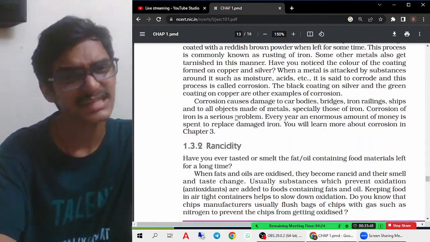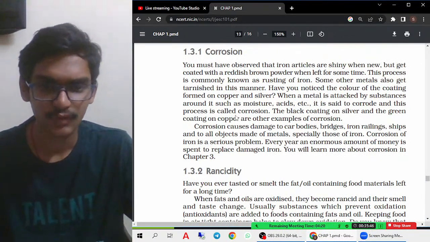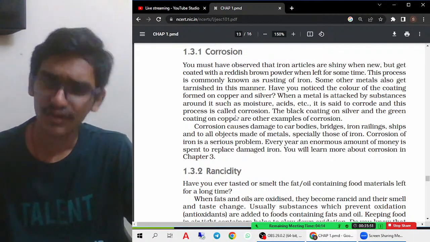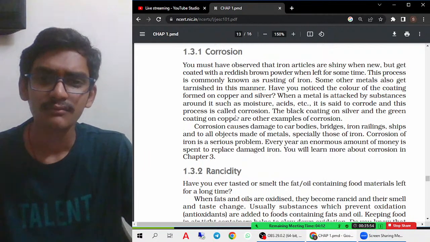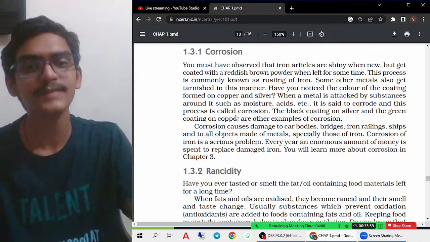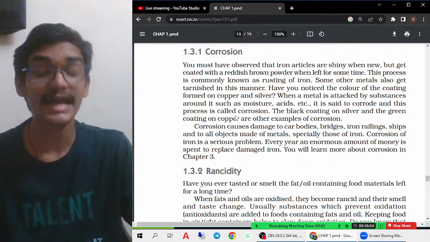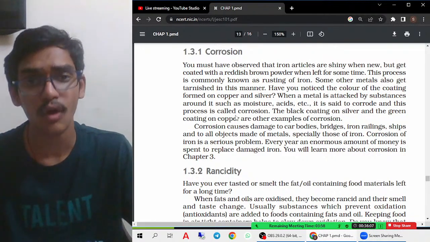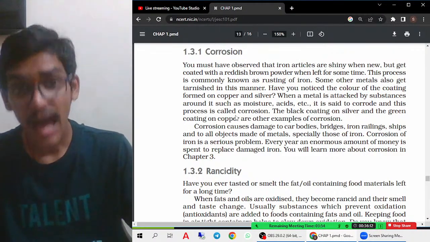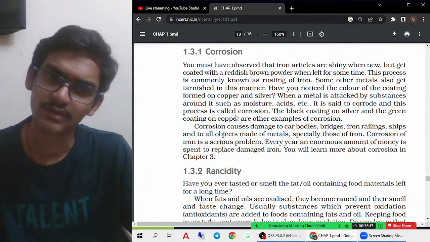Then the last important topic: corrosion. What is corrosion? Corrosion is when substances are exposed to oxygen gas, different kinds of acids, moisture, and different kinds of gases present in the atmosphere, and they get corroded. So when a metal is attacked by air, water molecules, moisture, acids and different gases, it gets corroded. That is called corrosion.